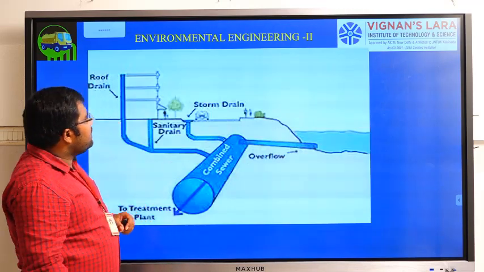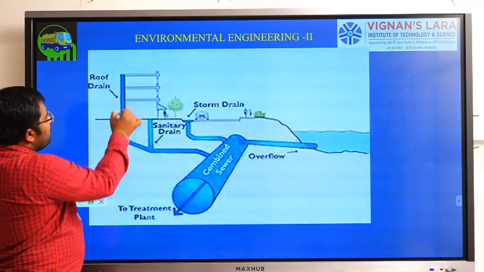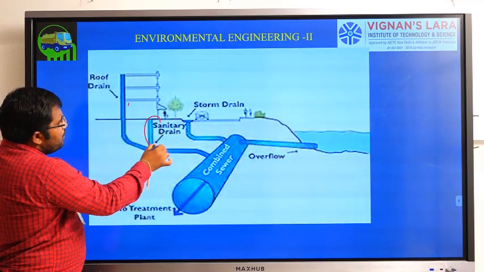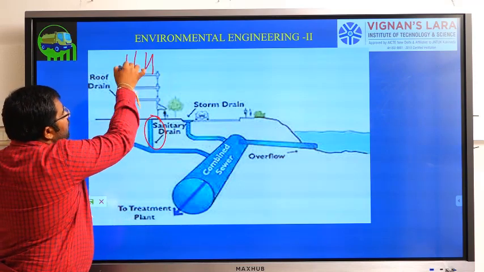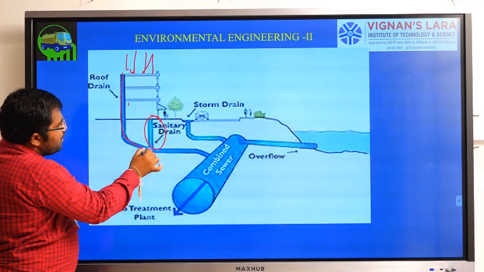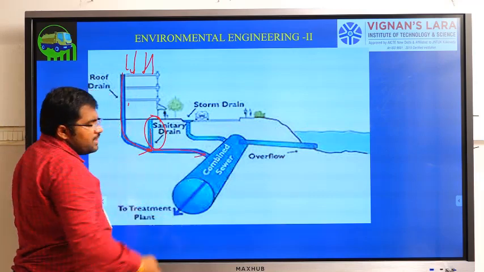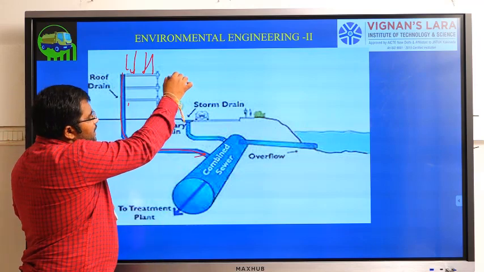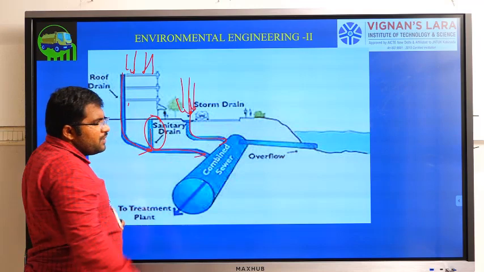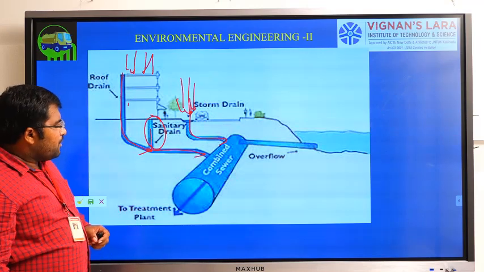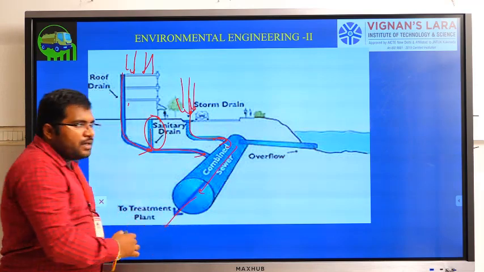Okay, now we can see here we have the different sources. This is water from bathrooms and household purposes. If there is rain on this particular home, it will be collected in a storm drain. These two will be combined at the initial stage. Continuously it's raining, right? Even from roads and streets, water will come and join with the sewer pipeline, right? If combined, it will come and join with the treatment plant.